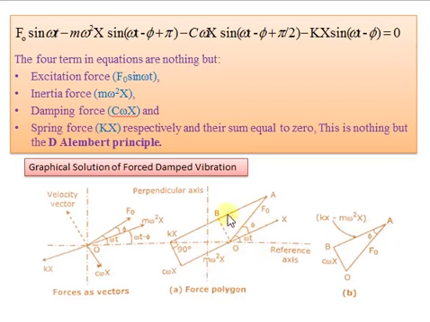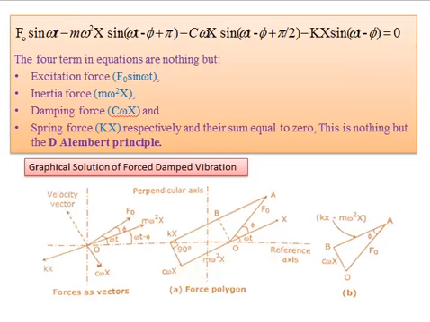I focus only on this side. Suppose we have to find out the magnitude of maybe angle or maybe f naught, so I focus only on the triangle. So I show here only the triangle in the diagram B O P A. This is a triangle. Now suppose I have to find out the magnitude of excitation force. From this diagram we can easily find out by using Pythagoras. We can easily find out this f naught square, this is a diagonal, so f naught square is equal to square of this term and this term.